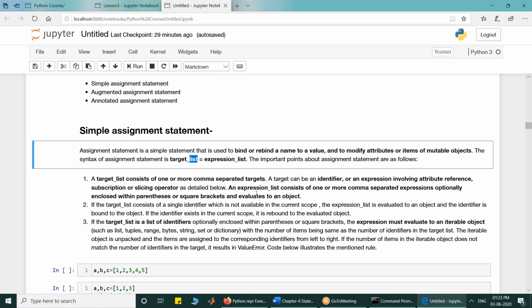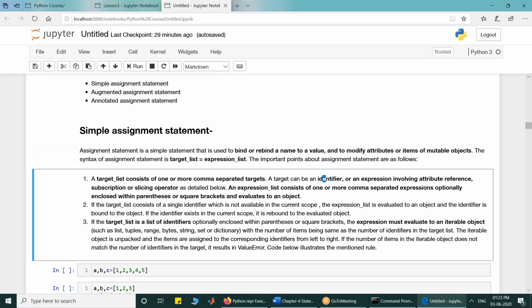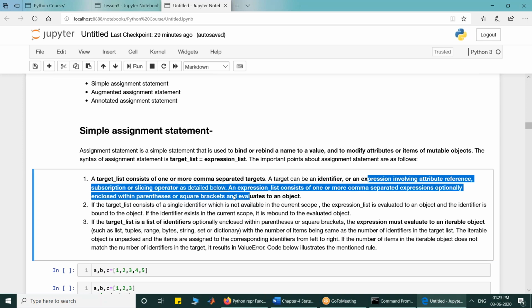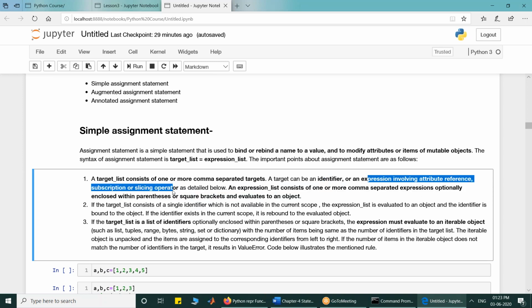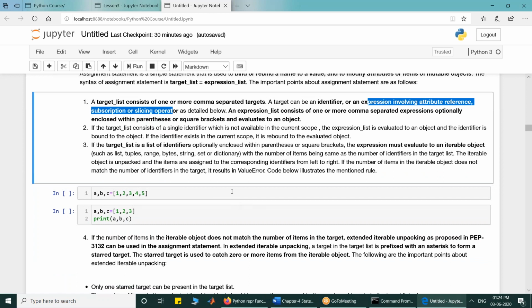It has nothing to do with the list data type that we have already discussed. So a target can be an identifier, or it can be an expression involving attribute reference, subscription, or slicing operator. And on the right side, we can have an expression list consisting of expressions within square brackets or without brackets.